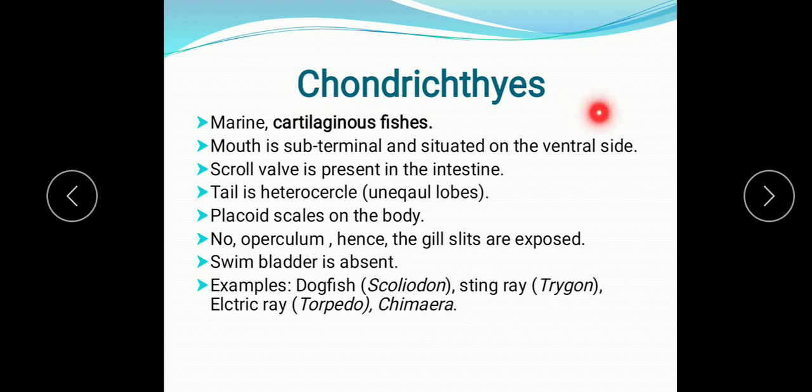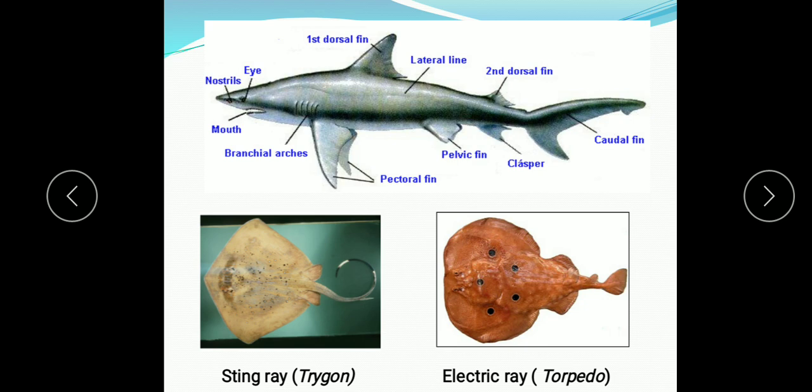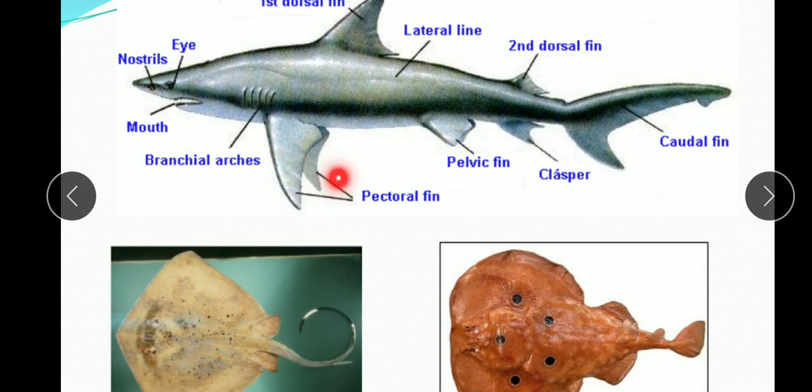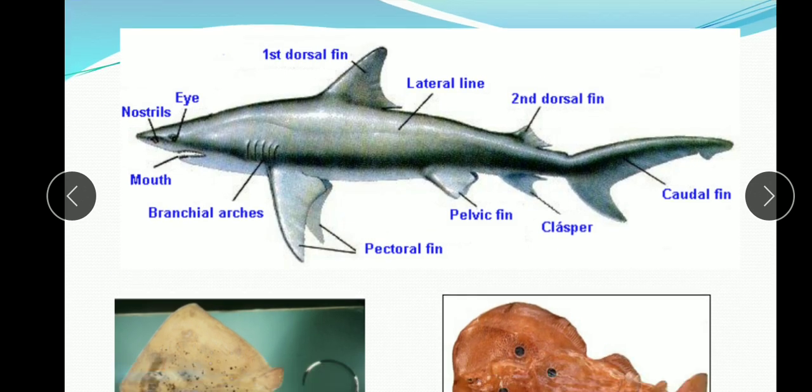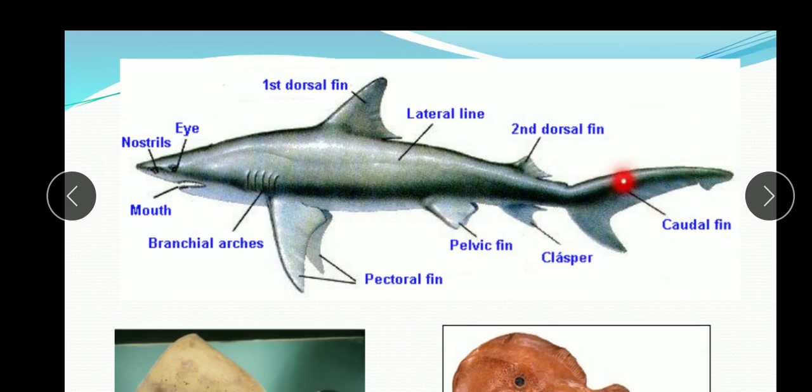These all are the examples of Chondrichthyes, pictures of the Chondrichthyes. So, you see here, this is Scoliodon, that is the dogfish, and you see that position of the mouth is on the ventral side, subterminal ventral side. This is the lateral line, and you see all these are the fins. So, paired fins are there, upper side the dorsal fin, lower side here the pectoral fins, and this is the second dorsal fin, and this is the pelvic fin, claspers, and this is the caudal fin.